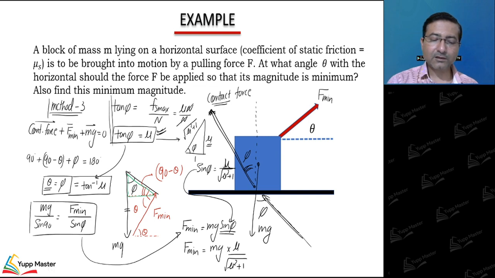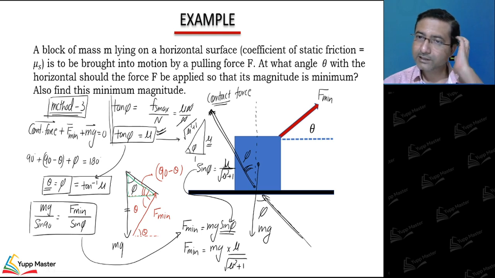So this is method 3. I combined normal reaction and the friction force. I got the total contact force. Now that contact force, F min and mg, due to all these three forces, the block is at rest and the block is about to slip.